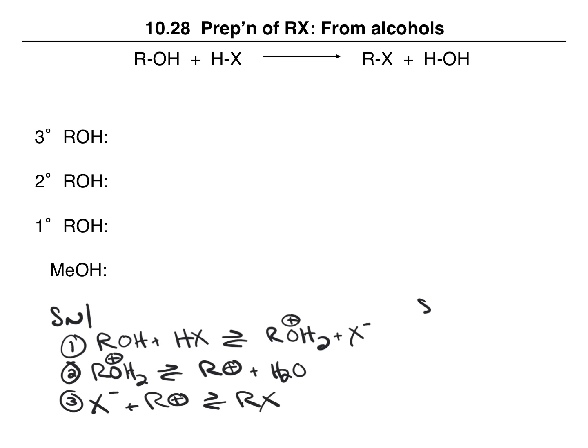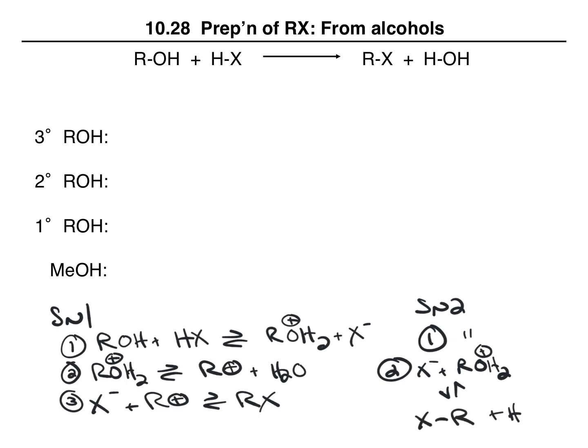For an SN2 mechanism, step 1 is exactly the same. But in step 2, we have X minus reacting with the protonated alcohol. I'm going to have to write this down to give RX plus water.